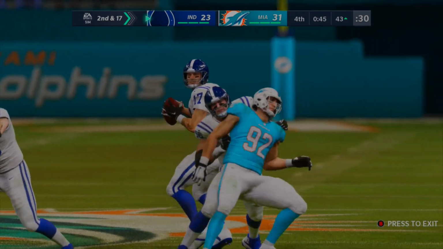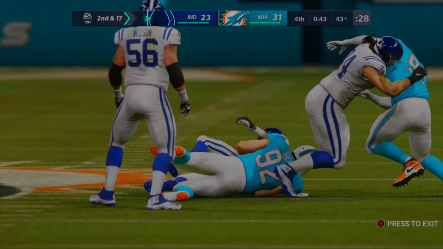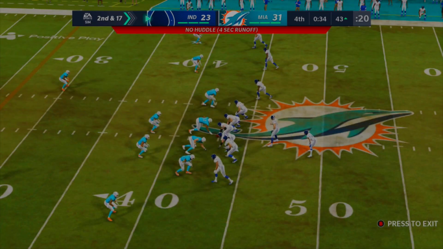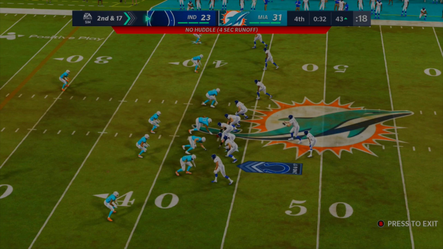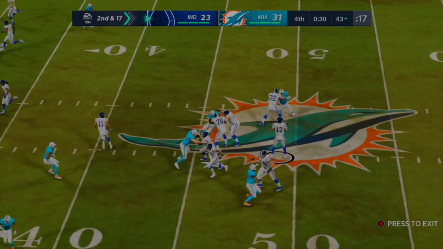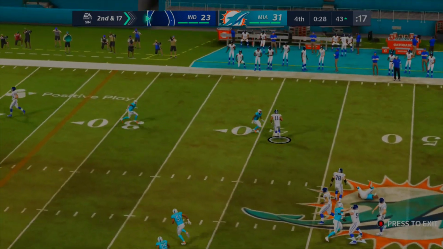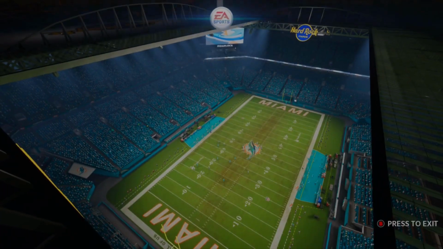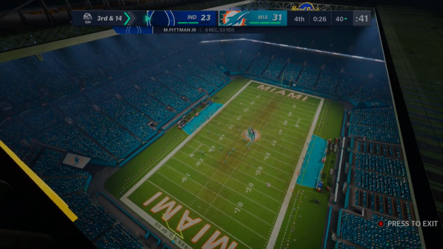As, look at this, all the time in the world for Phillip Rivers, but just decided to take a sack here. And that's the last thing you needed right there, considering the O-line just not able to hold up with 4 Dolphins. So no huddle, no timeouts called yet. Phillip Rivers is going to throw this one on a crossing route to, I believe that is Michael Pittman, and that's a timeout finally called for the Colts. So about time someone stopped the clock with 26 seconds left.